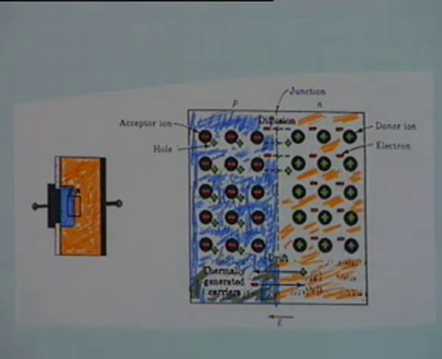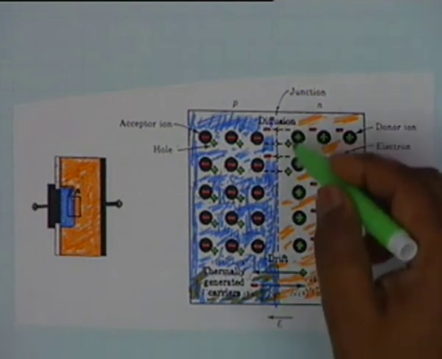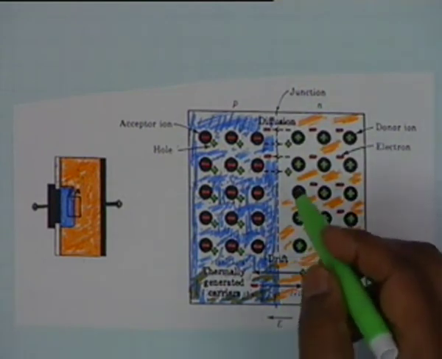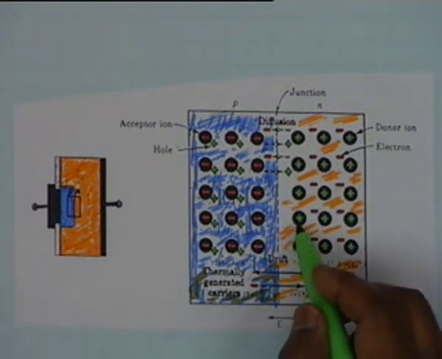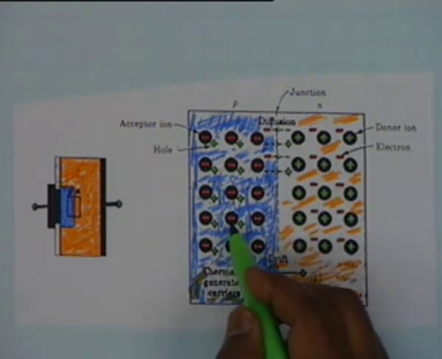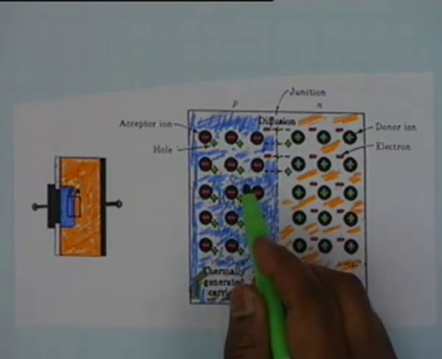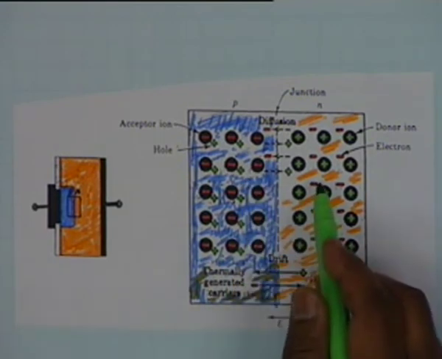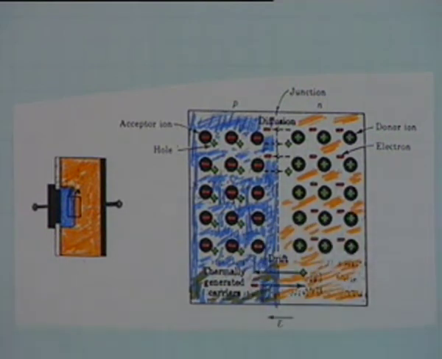Now when there is a junction, the electron concentration on the right hand side is much higher than on the left hand side. Similarly the hole concentration in the p region is much higher than in the n region. Now each of these regions has electrons as well as holes.